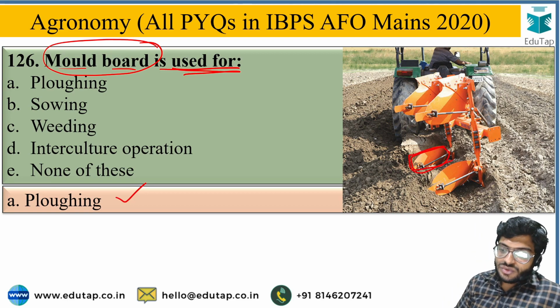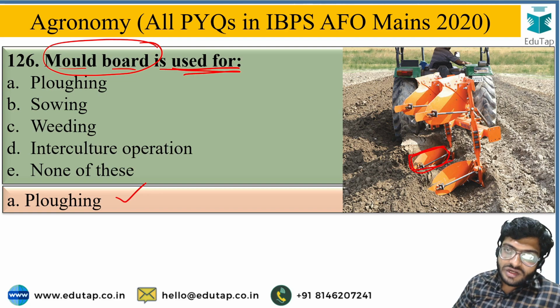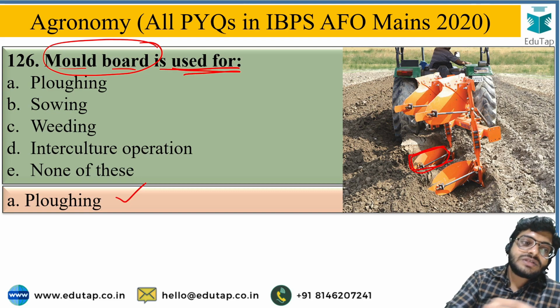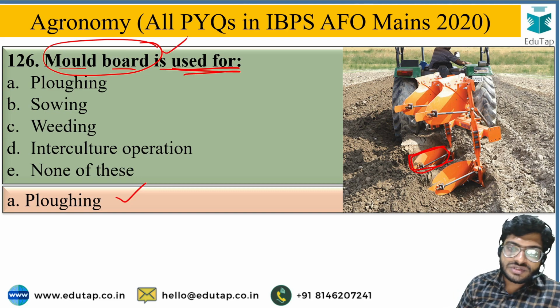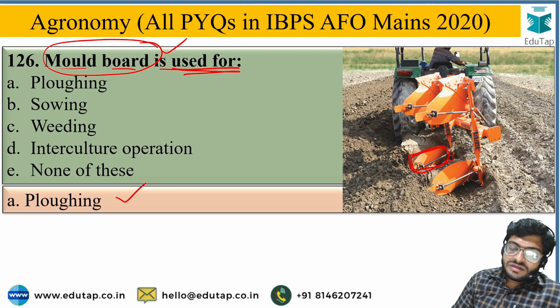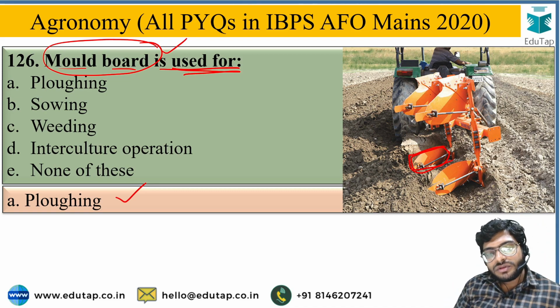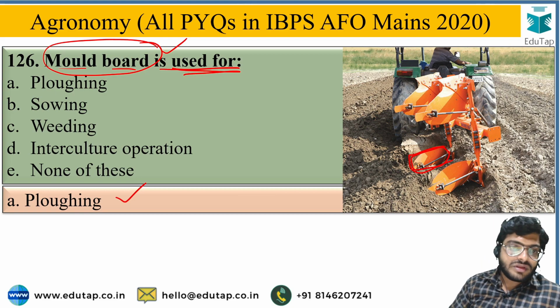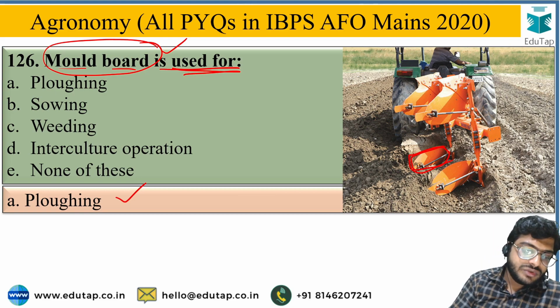This is used to invert the cut slice of soil. To invert the cut slice of soil, this mold board is used in plowing. So in primary tillage operation, this mold board is a component of MB plow used for plowing purpose.